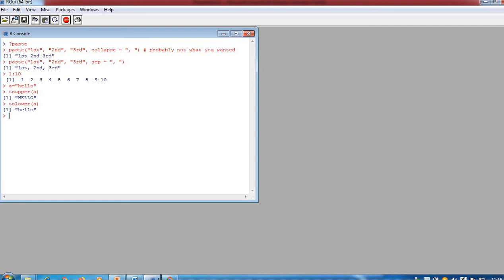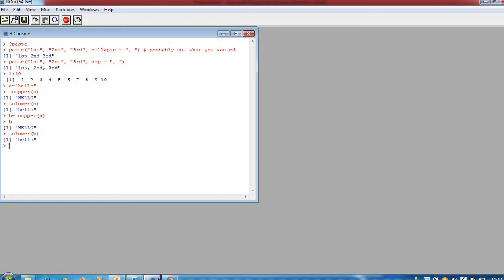But if I want to test whether it really worked, I convert A to upper and assign it to B. Now B has the uppercase of A, that is, capital HELLO. If I print B, it is capital HELLO. Now I try to pass this B to lower. What is expected is that the capitalized HELLO will be converted to lowercase. I hope you have understood this function as well.